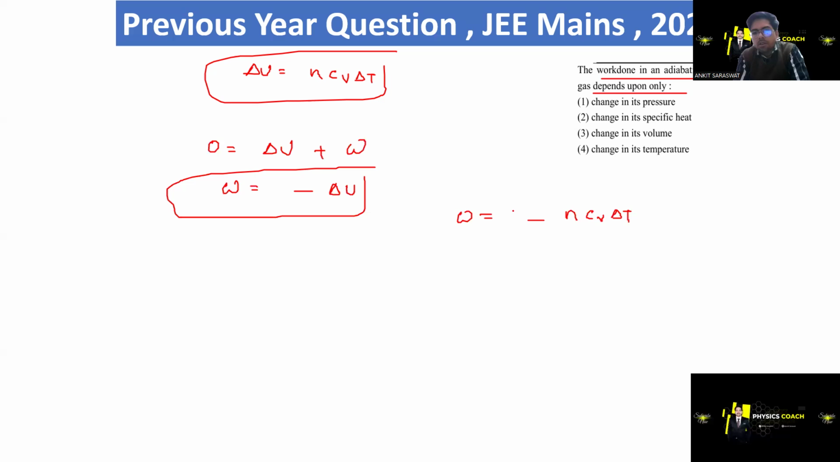So the work, what they are asking, the work done in an ideal adiabatic change. This is work done in adiabatic change. It depends on change in temperature, delta T. So the right option is option 4. Clear?